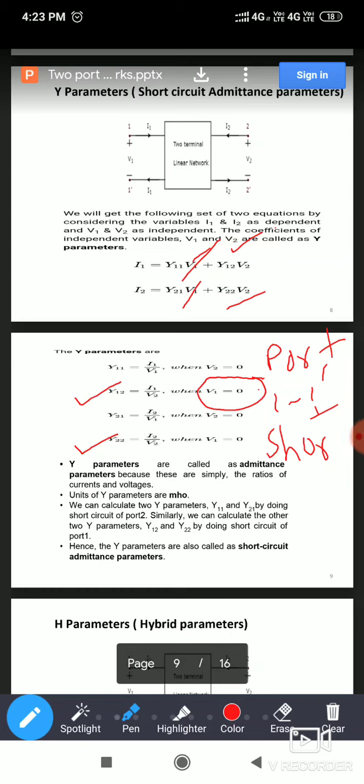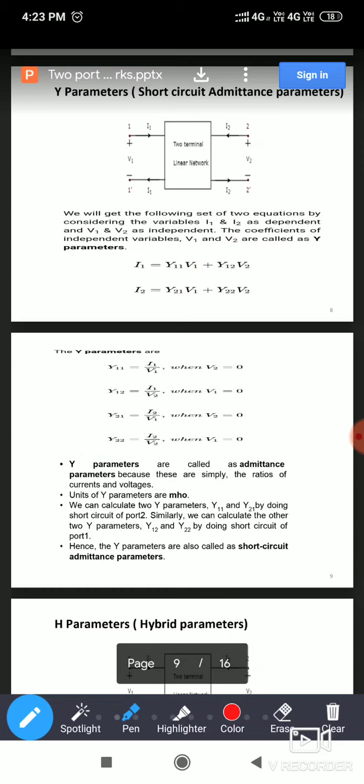V2 equal to 0 and V1 equal to 0 means we have to short the ports in the Y parameters and we are opening the ports in the Z parameters. Okay. Now next one. Here similarly, why it is called admittance parameters? Already told, Y is nothing but I divided by V. That's why it is called admittance parameter.